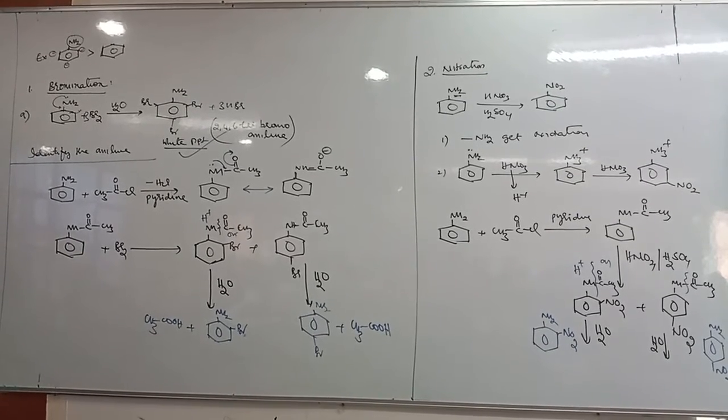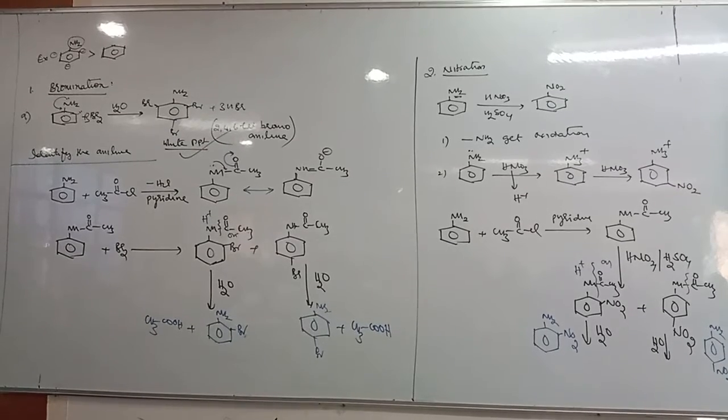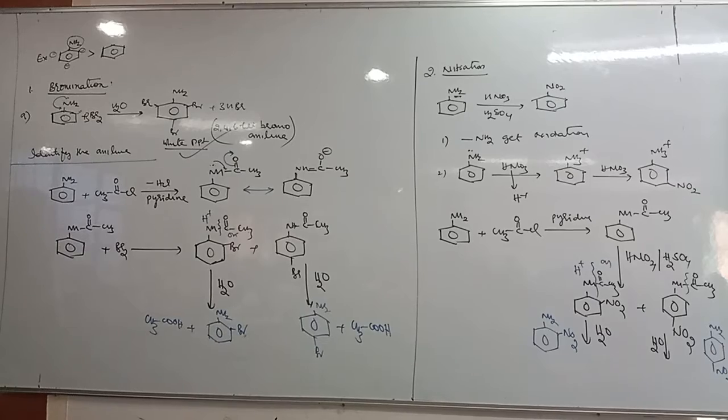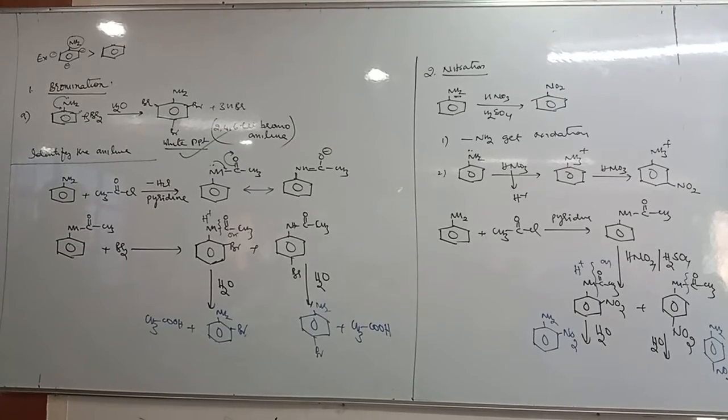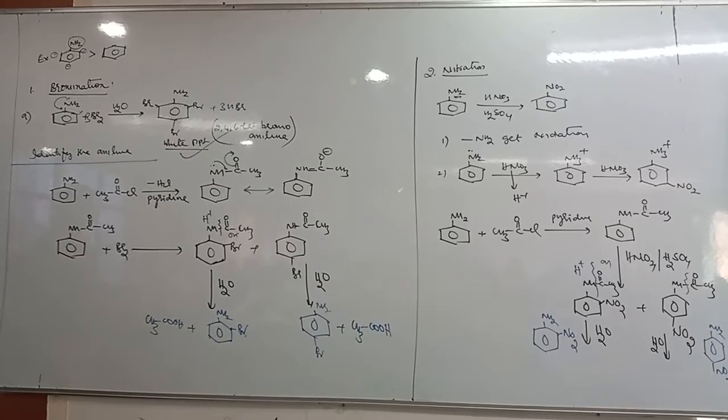the NH2 group is protected by acetylation with acetyl chloride and treated with bromine, followed by what?